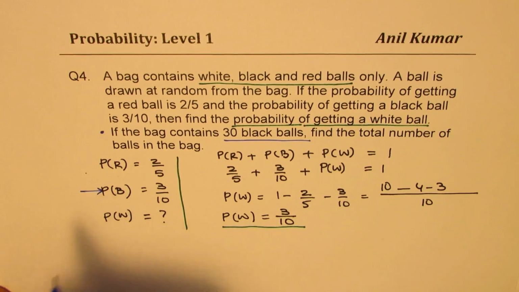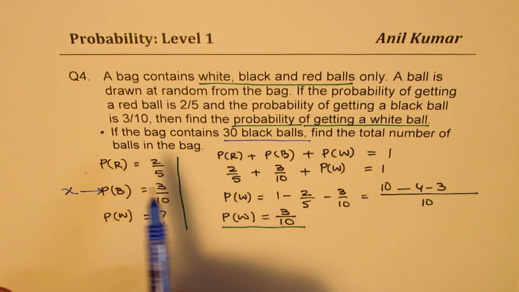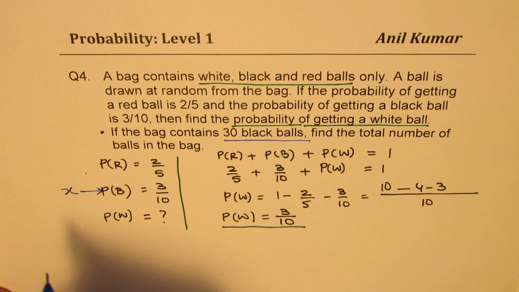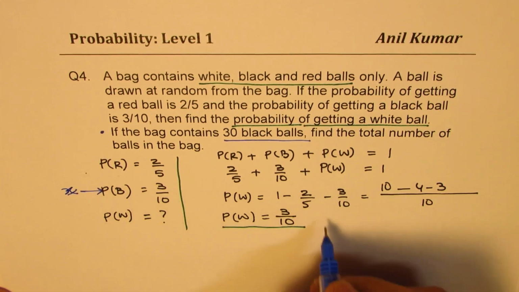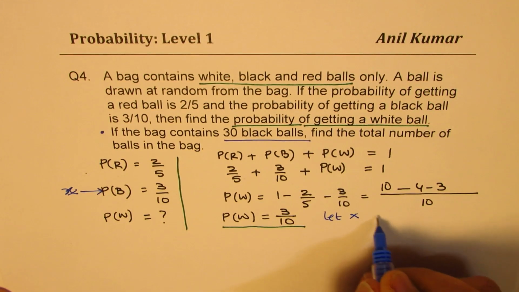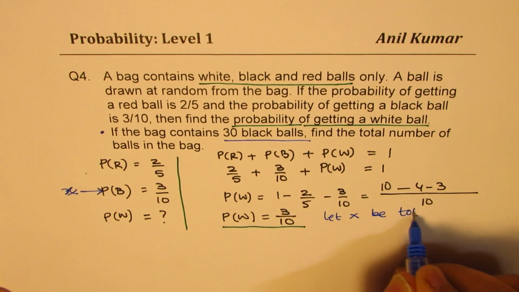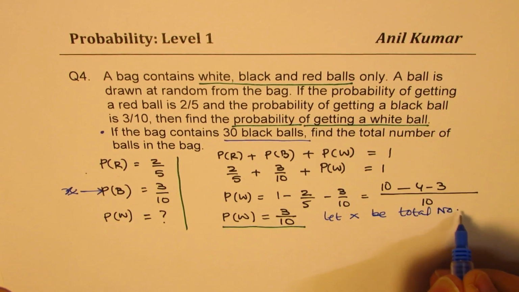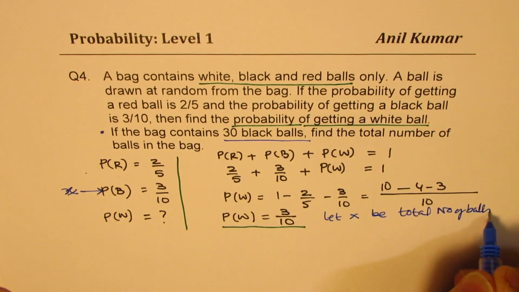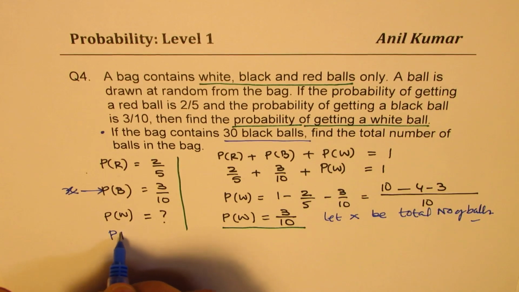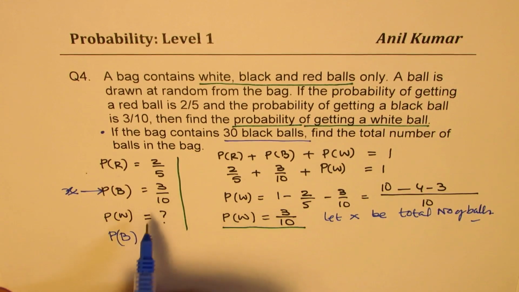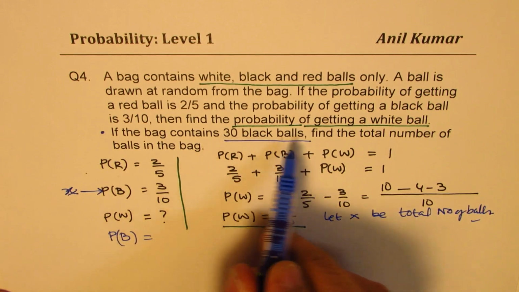So if we have X black balls, let's say X black balls, in that case, what is the probability? Right? A bag contains 30 black balls. We know this is 30, I'm sorry. So we'll say let X be total number of balls, right? Total number of balls. Okay. In that case, the probability for black has to be, we know there are 30 black balls.